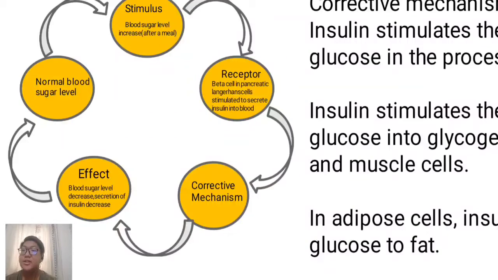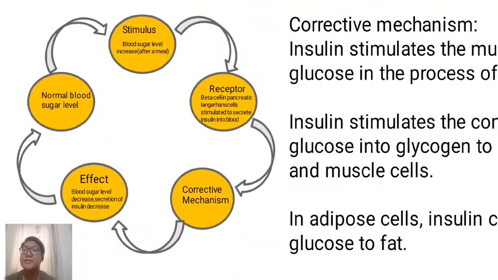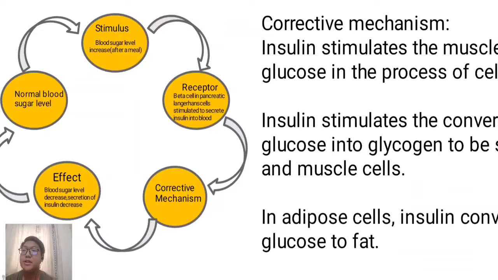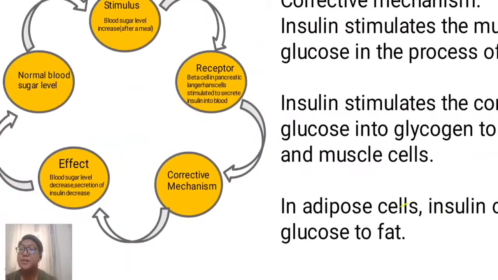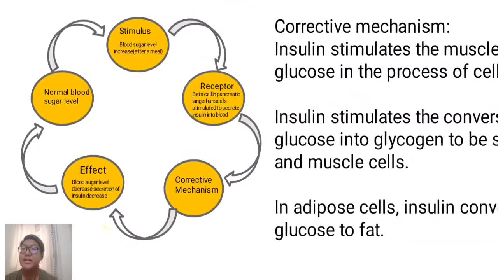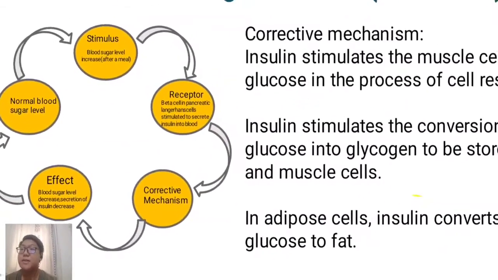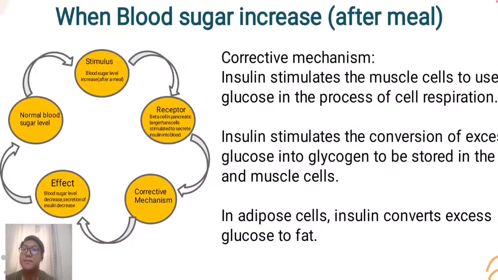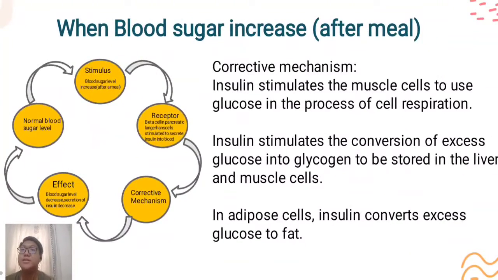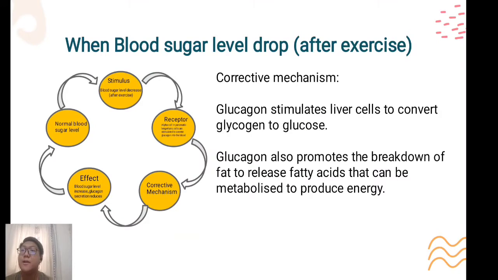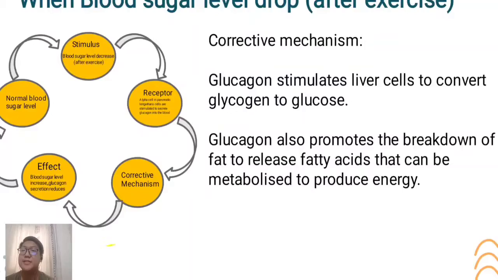Then the secretion of insulin will decrease, because as the blood sugar level gets closer to normal, the secretion of insulin will also decrease. If this continues, the normal blood sugar level will be achieved. So this is what happens when blood sugar increases. Next is when blood sugar level drops, for example, after we exercise.